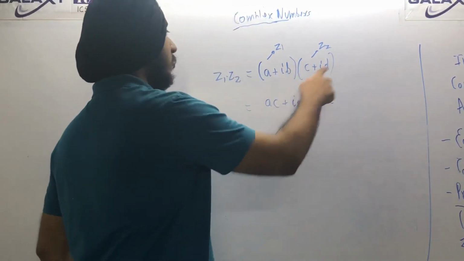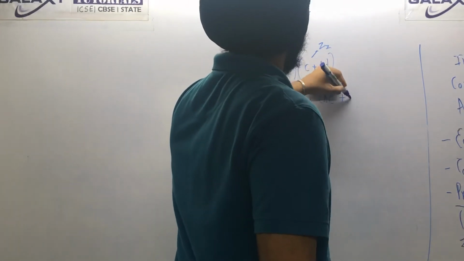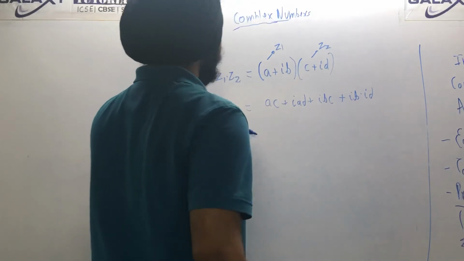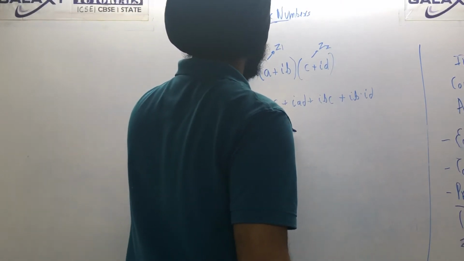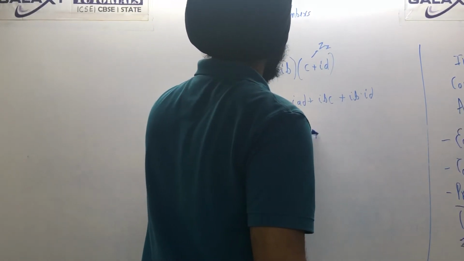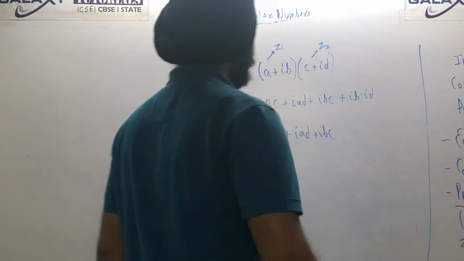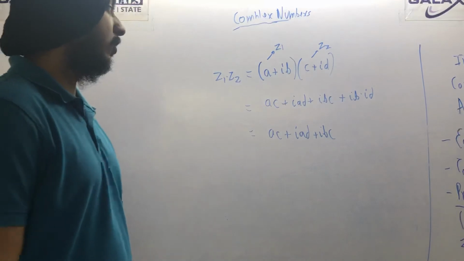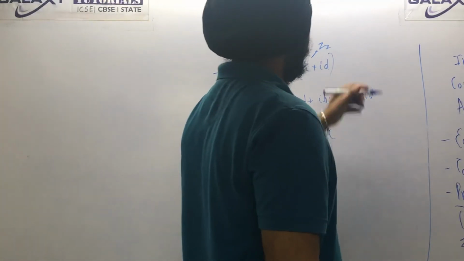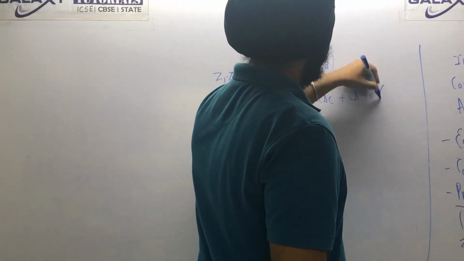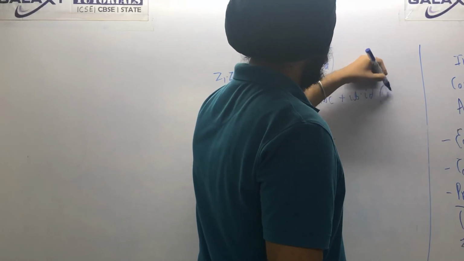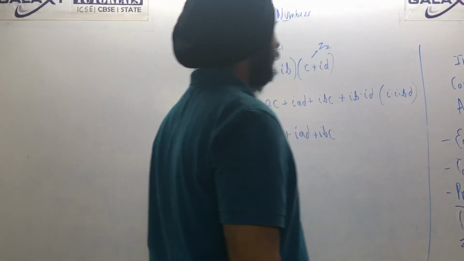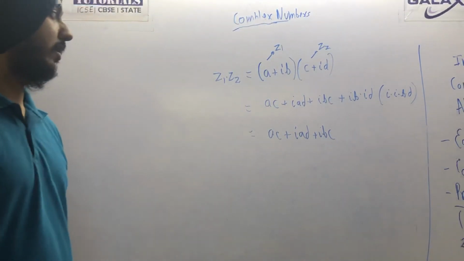Okay, now this is the important part: ιB into ιD. See these ones, AC plus ιAD plus ιBC, no need to do anything here. This is the important part, ιB into ιD. So this looks something like this: ι into ι into B into D.